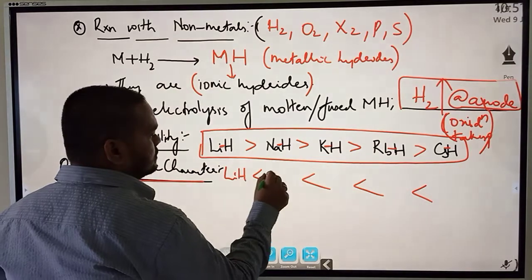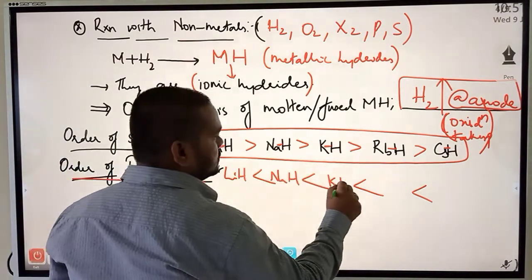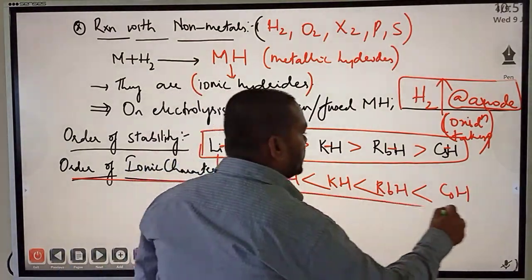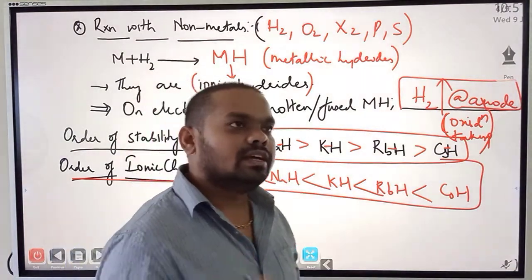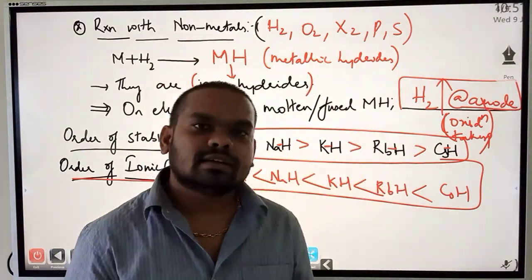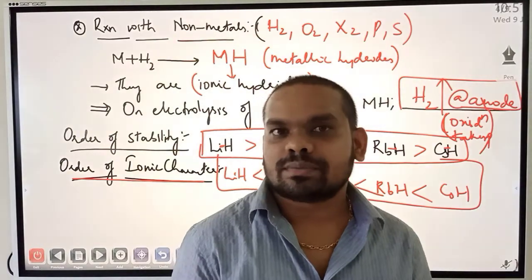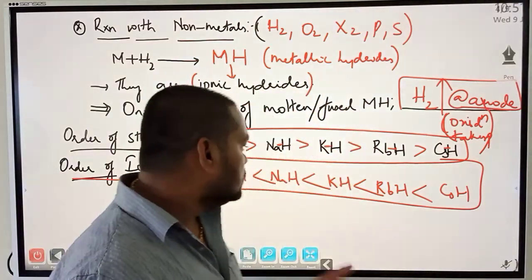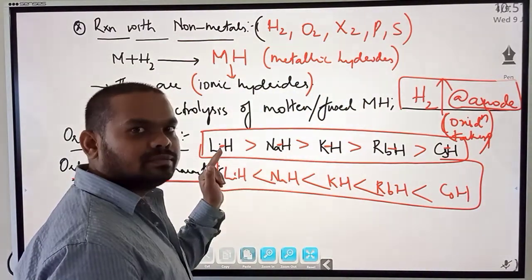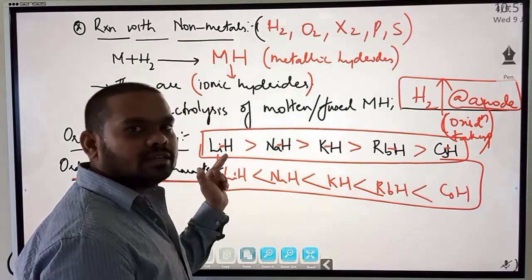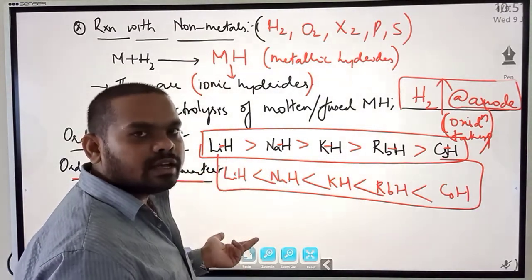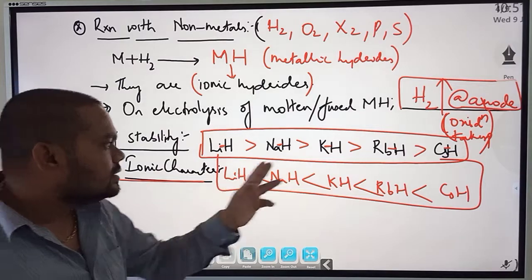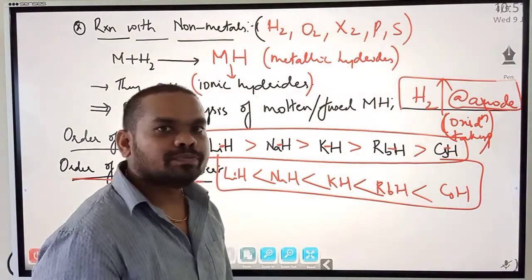LiH, NaH, KH, RbH, CsH. In terms of ionic character, the other day I said lithium majorly forms what compounds? Covalent compounds. Why? Because its polarizing power is very high. So this compound is mostly of covalent nature. When this is of more covalent nature, then this one is least ionic in nature, and this one is most ionic in nature. So order of ionic character: cesium hydride is the most ionic. Okay, take this down,